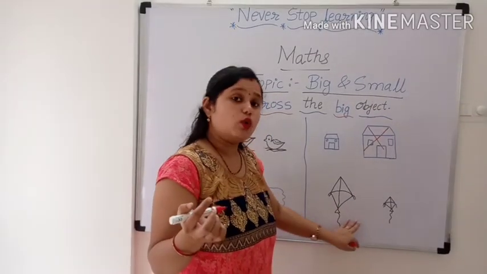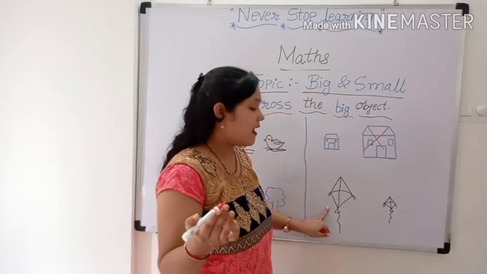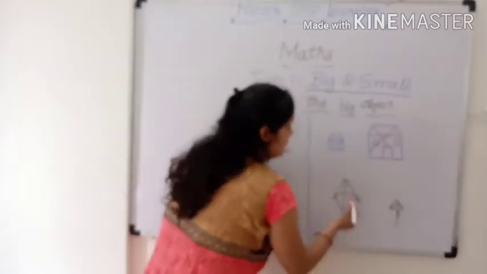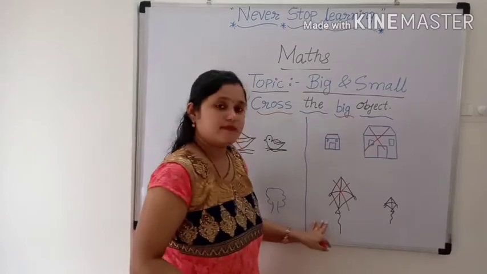Now, there are two kites. Which one is big? Yes, this one is big. So, let's cross.